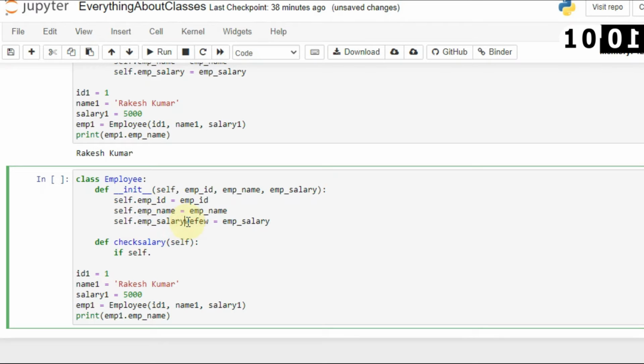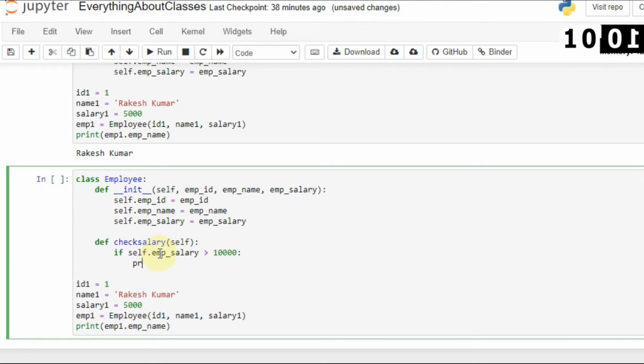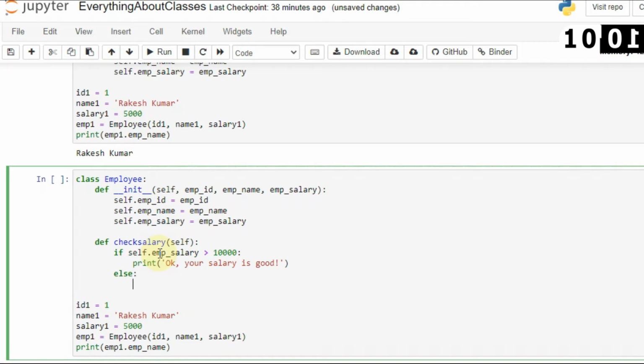Let's remove this, don't get confused. And I want to access employee salary. So I will say if self dot employee salary is greater than 10,000, then I will print, okay, your salary is good. Otherwise, else I will print your salary is not good.